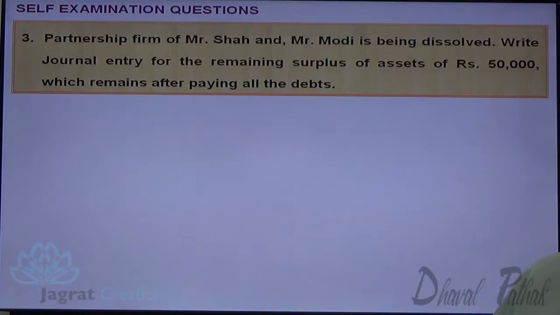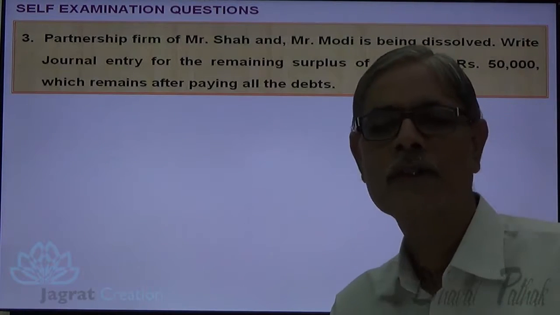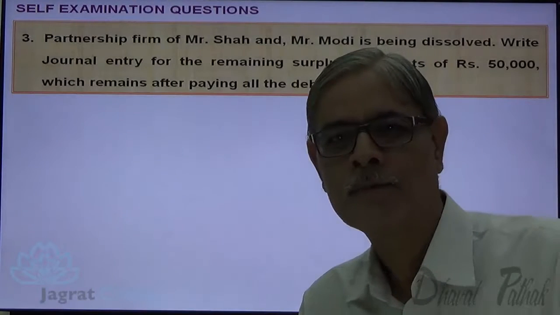Partnership firm of Mr. Shah, Mr. Modi being dissolved. Write journal entry for remaining surplus of assets rupees 50,000, which remains after paying all debts. Now this shows the profit of realization account.